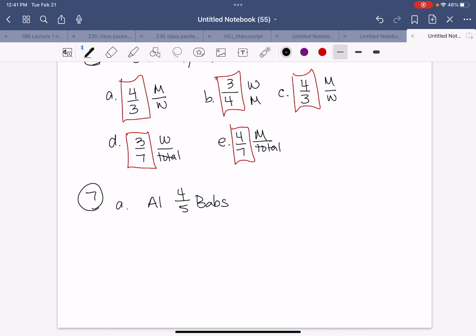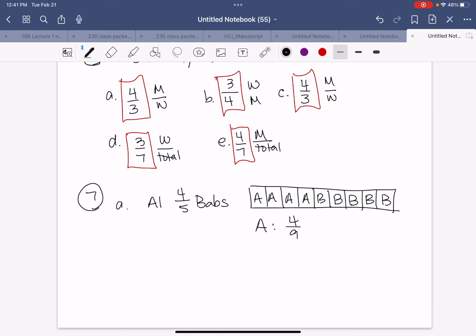And so we have 4 Al and 5 Babs. Now it does ask you to make a drawing, which we did, and give your reasoning, and find the fraction of the bar each person ate. So we can see this right from the picture. So Al is 4 out of 9, and Babs is 5 out of 9.